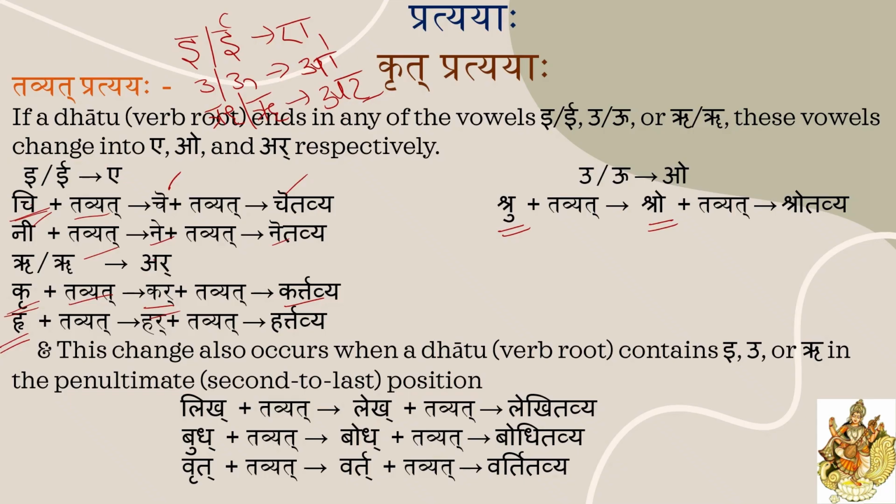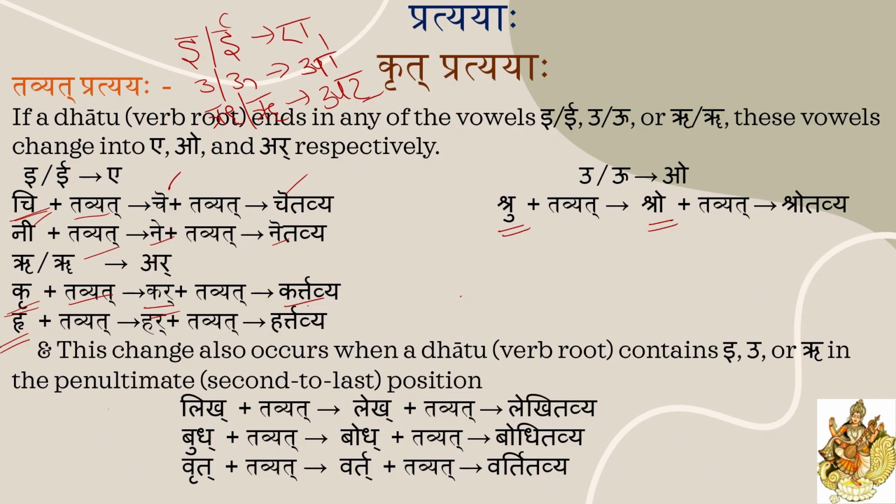This change also occurs when a Dhatu contains I, U, Ru in the penultimate position. What is this penultimate position? Second to last, the letter before the last letter. Penultimate means second to last position. For example, the first rule is applicable when the Dhatu ends with these letters, and the second rule is applicable when these letters are in the penultimate position.